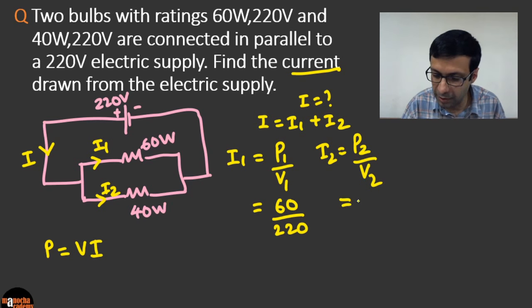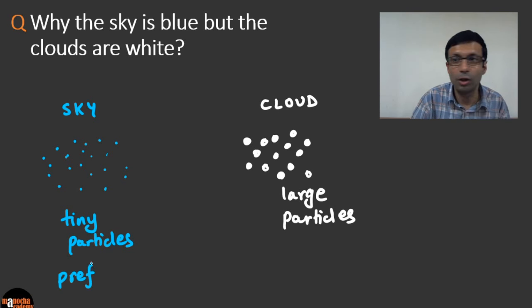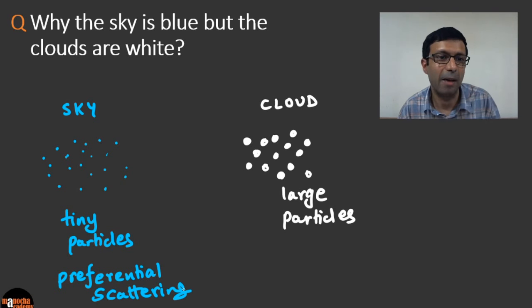These are less in size compared to the wavelength of light. And what is the key concept here? In the sky, these tiny particles do preferential scattering. I see a lot of people on the chat are getting scattering, and that is the key concept here, that there is preferential scattering for the tiny air particles.